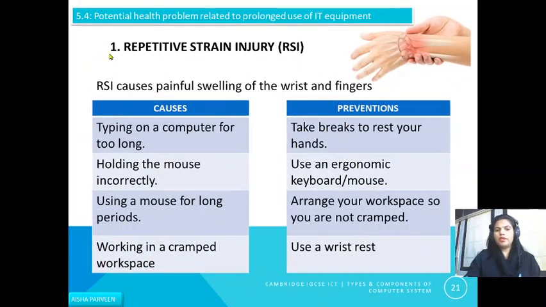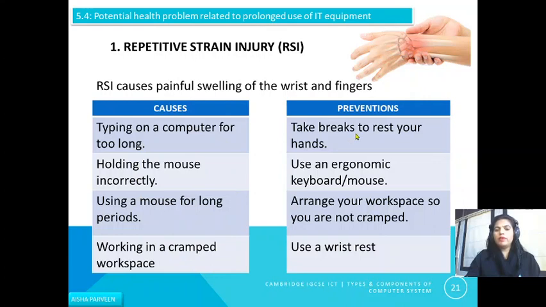First of all, repetitive strain injury. RSI causes painful swelling of the wrist and the fingers. What can be the causes? Typing on a computer for too long a period, holding the mouse incorrectly, using a mouse for a long period, and working in a cramped workspace. These can be causes of RSI.